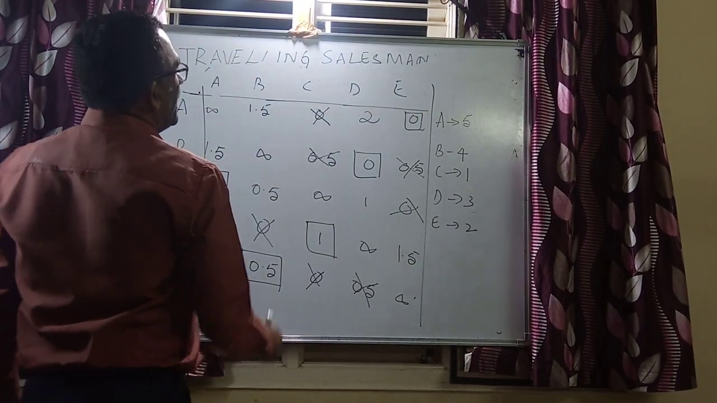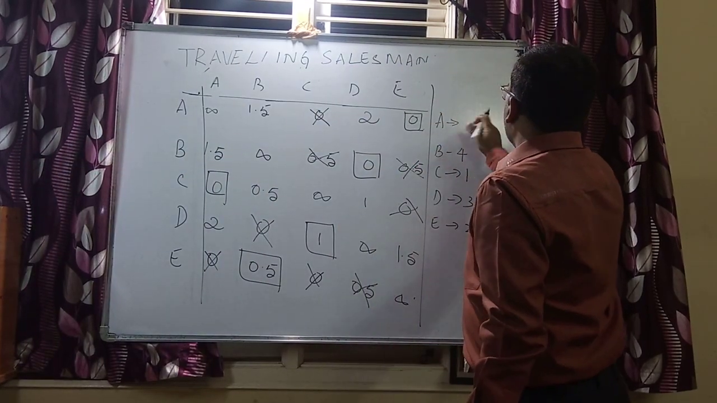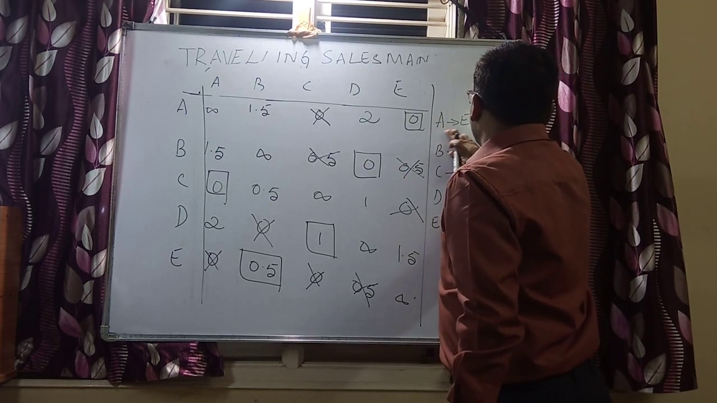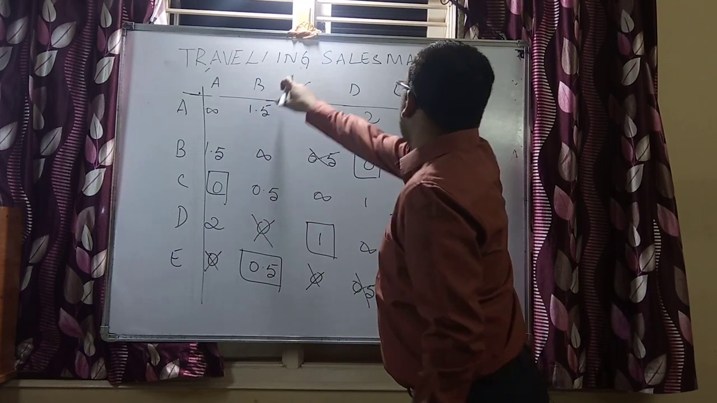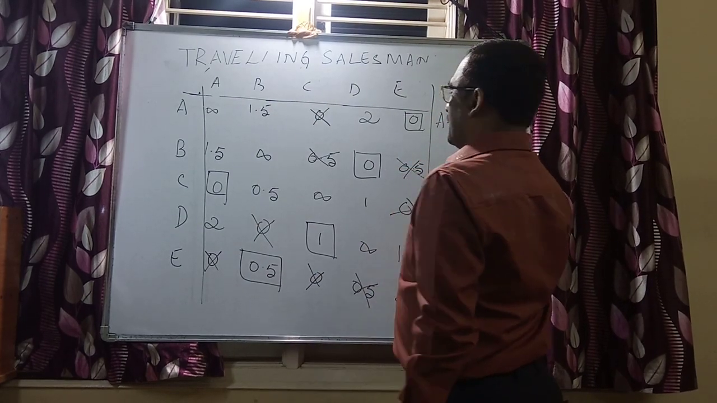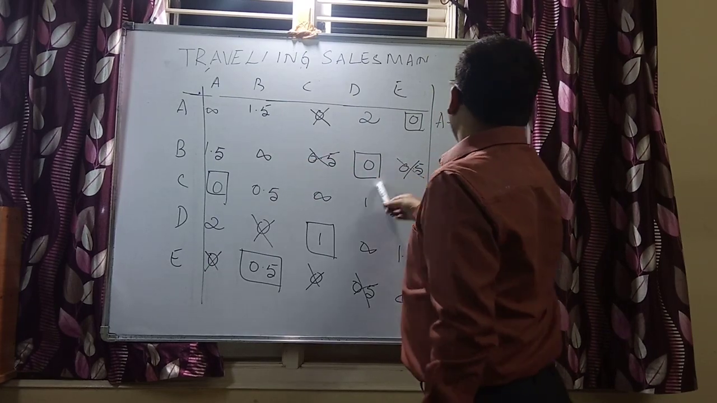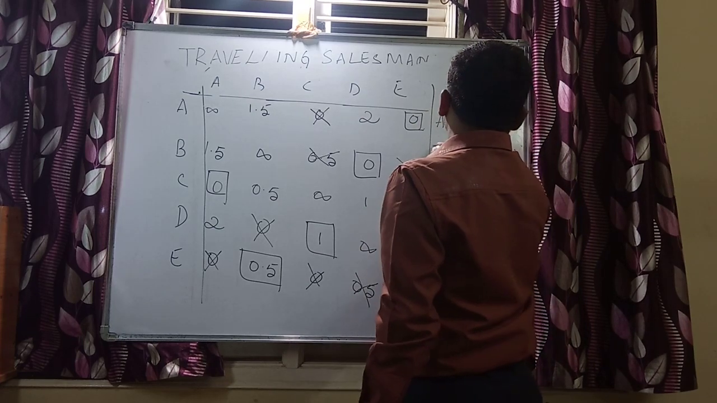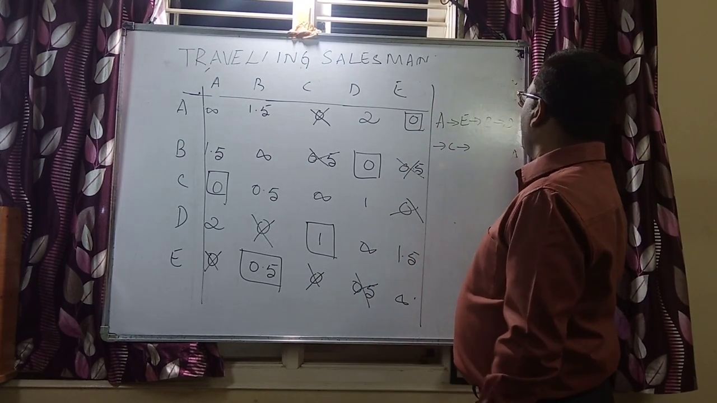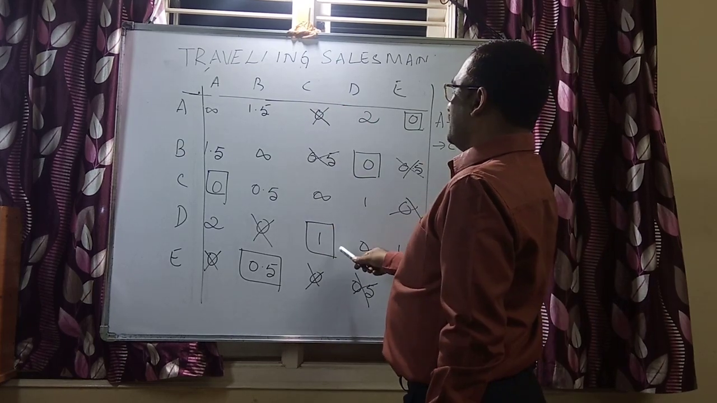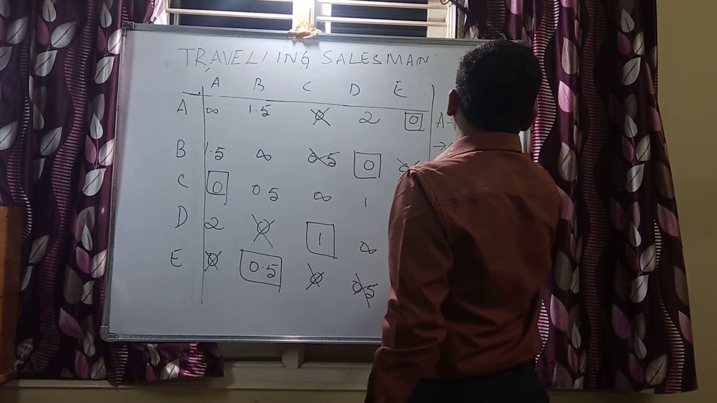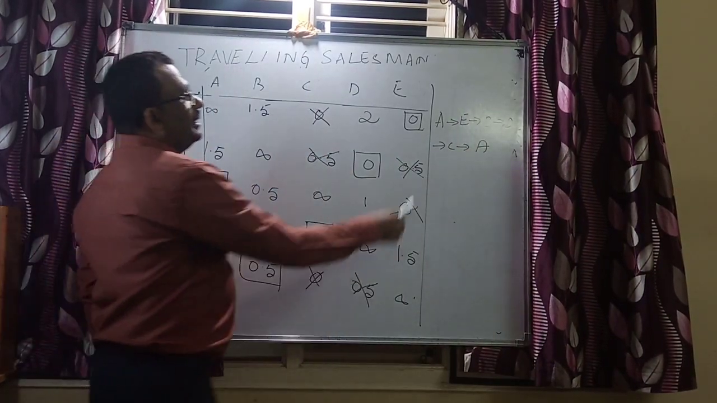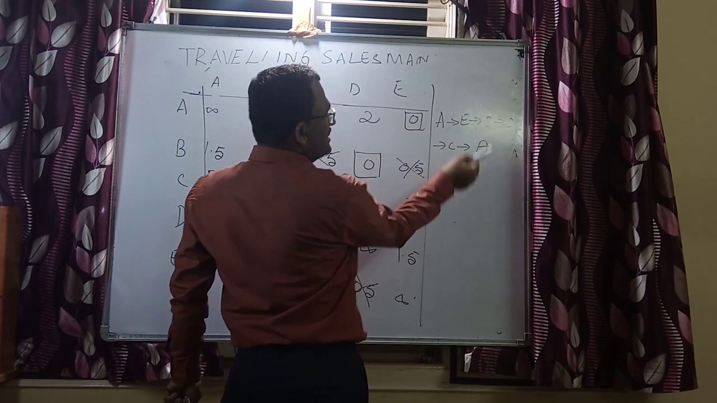Look at this, A to E. Next, it is E to B. Look at this, E to B. Next is B to D. Next, D to C. Look at this, D to C. Next is C to A. See, all the cities are covered. 1, 2, 3, 4 and 5, and he is coming back to A.